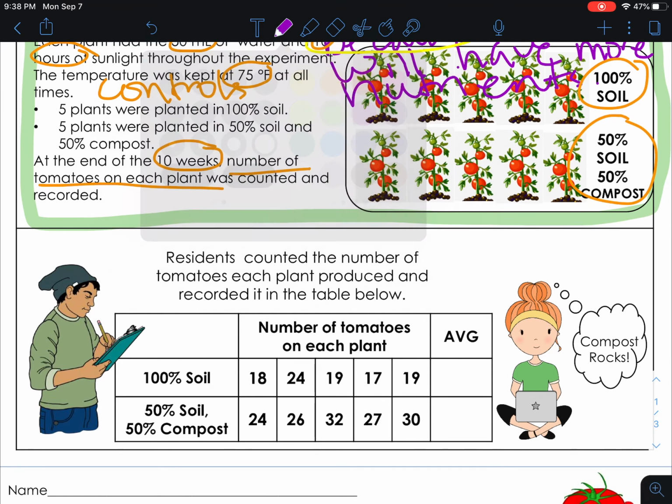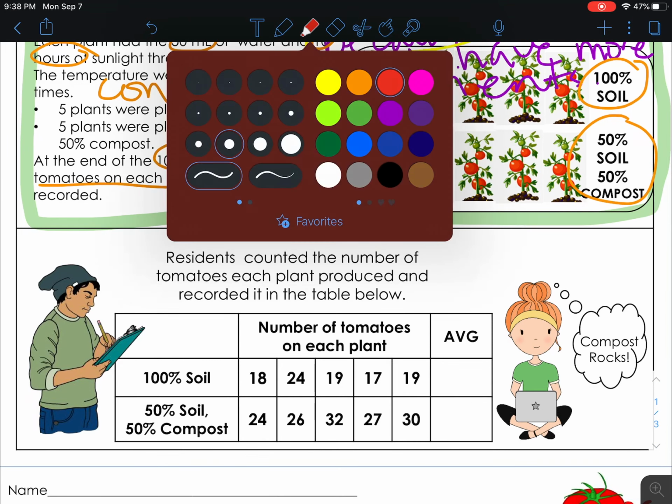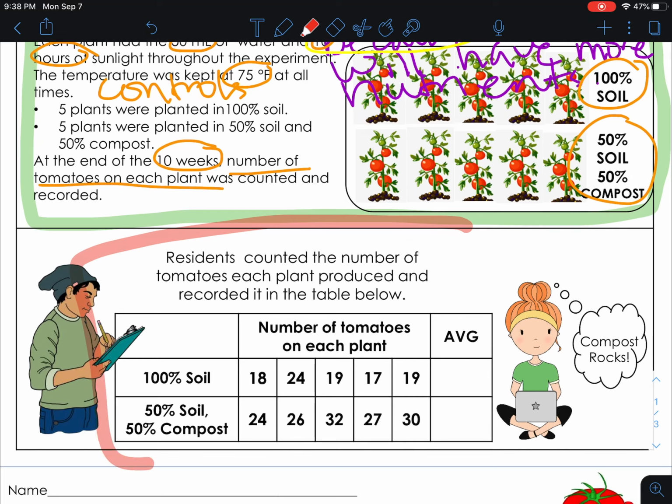So then they are ready to do a little bit of analysis. Let's go ahead and change that up. All right, so the residents counted the number of tomatoes produced on each plant and recorded it in the table below. All right, so since they have 5 plants, 1, 2, 3, 4, 5, that makes sense that they have 5 numbers for the 100% soil.